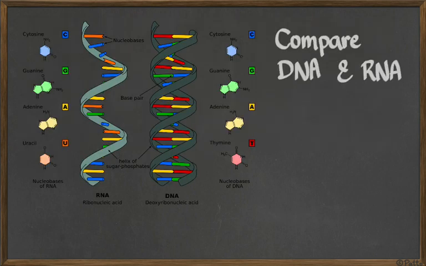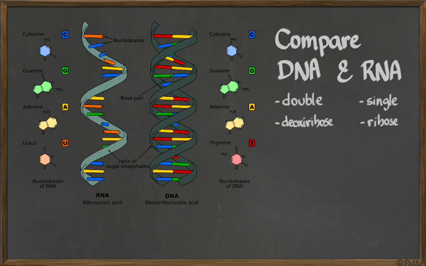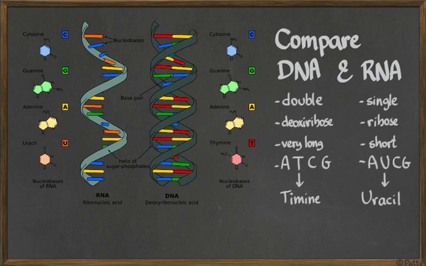For that, let's remember the comparison between DNA and RNA. DNA is a double helix, RNA is single-stranded. DNA contains deoxyribose and RNA contains the sugar ribose. The DNA is very, very, very long. RNA is short. RNA has only the length to have the information to make one protein. DNA contains A, T, C, and G, and the RNA contains A, U, C, and G. So DNA contains thymine, RNA contains uracil.